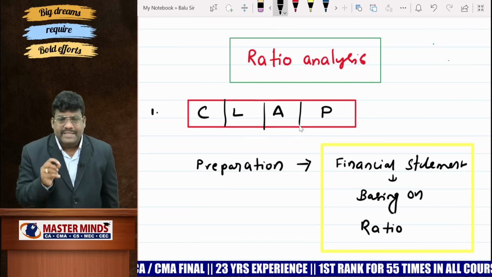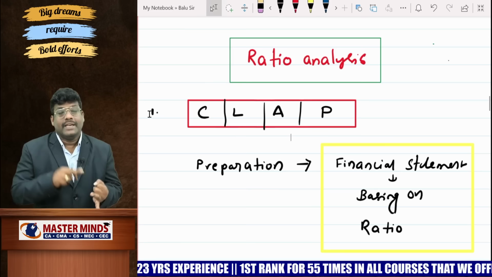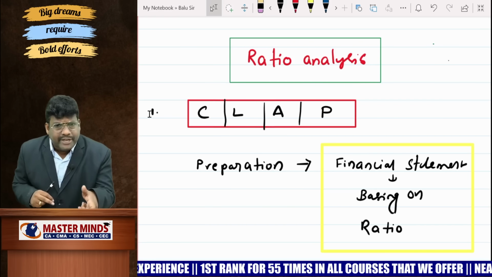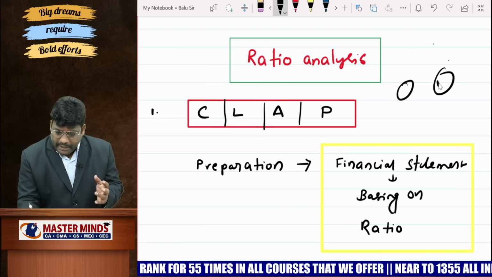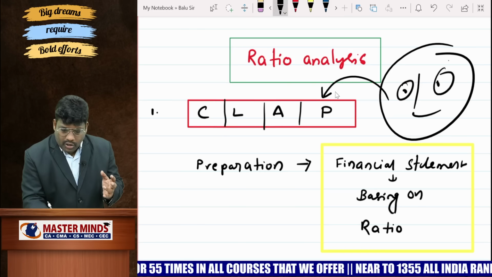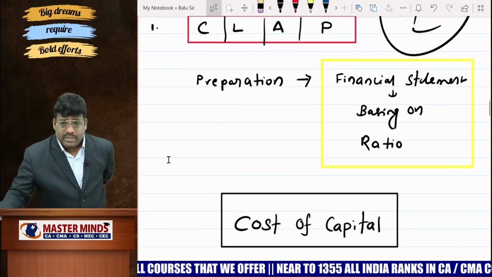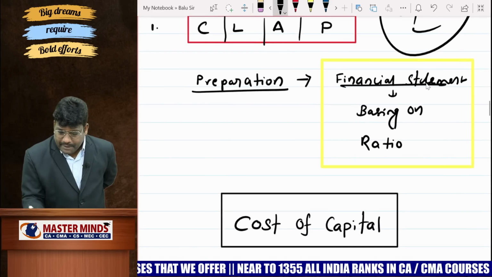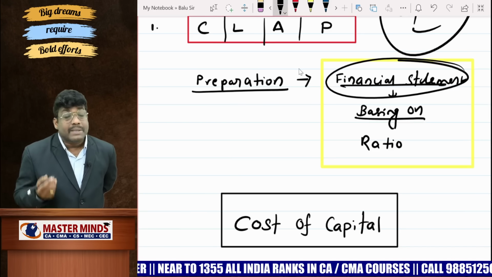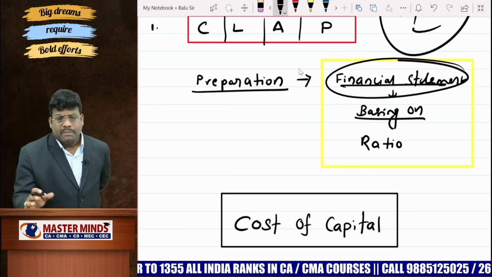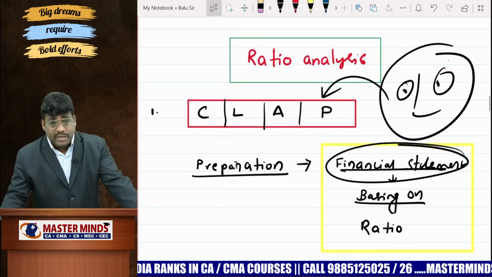For that purpose, to remember all the ratios, I will give you a small shortcut, that is CLAP. What is CLAP? C indicates capital structure ratios. L indicates liquidity ratios. A indicates activity ratios. P indicates profitability ratios. You learn all these ratios because the stakeholders standing outside want to know all these concepts about the company. Coming to the examination point of view, they will ask you to prepare the trading and profit and loss account, even the balance sheet, based on ratios. Maximum problems ask you to prepare the balance sheet. That is the most important point.